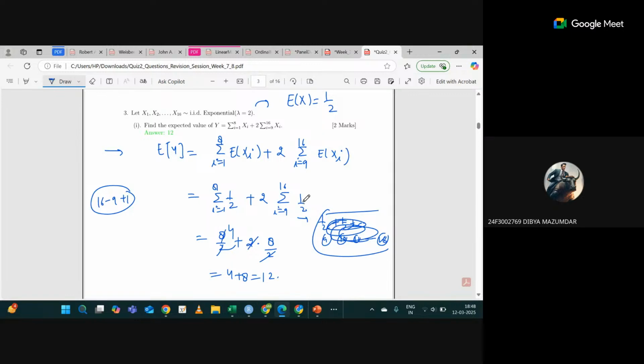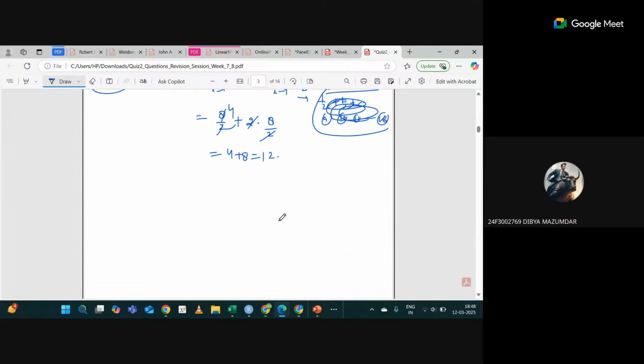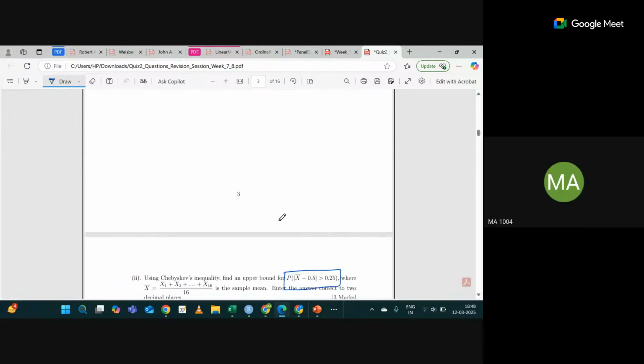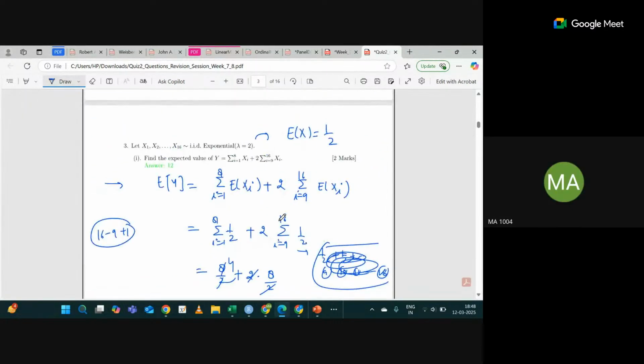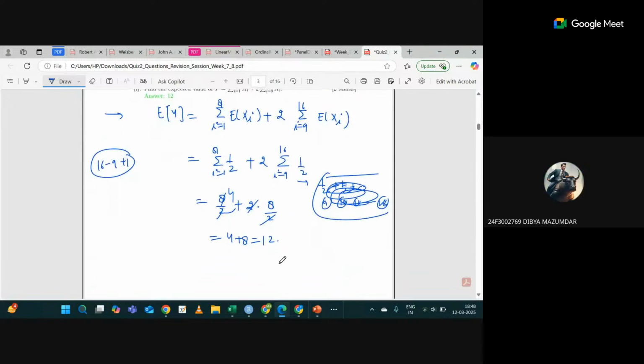So sir, 8 times it should be, then half. 8 times half, right? That's what I have written. Is it theta or 8? 8, not theta. I'm not going to discuss that now. Sorry, there is no theta in the question. I can't see properly there. Oh, that's why, sir. This is 8.